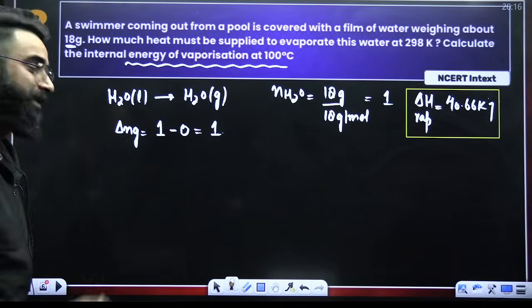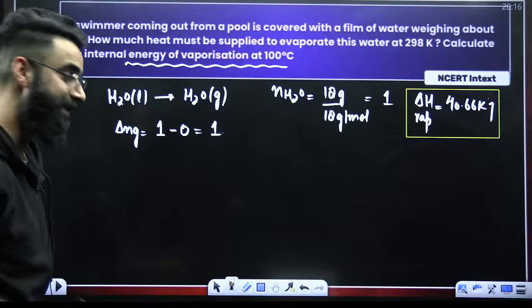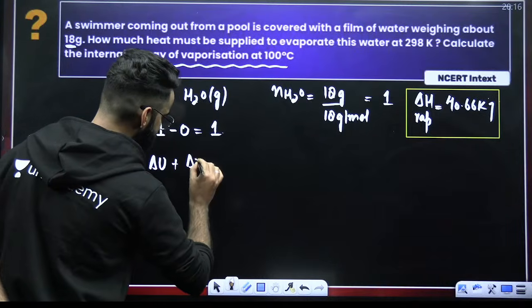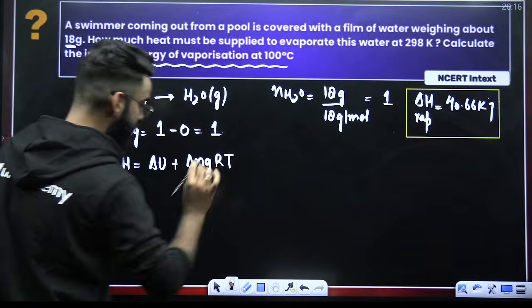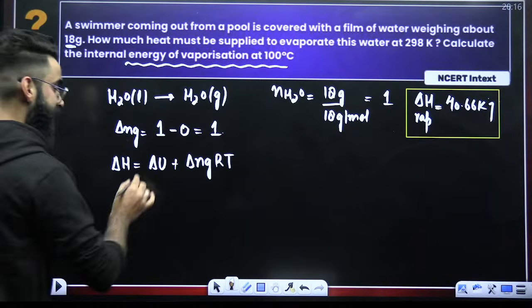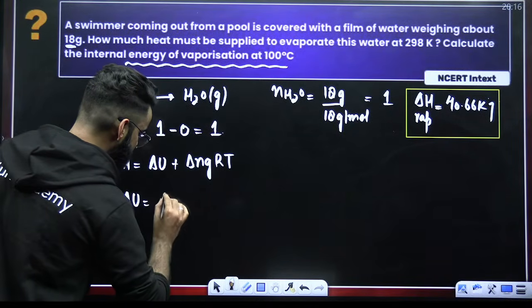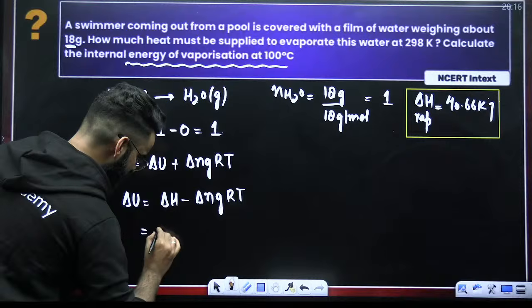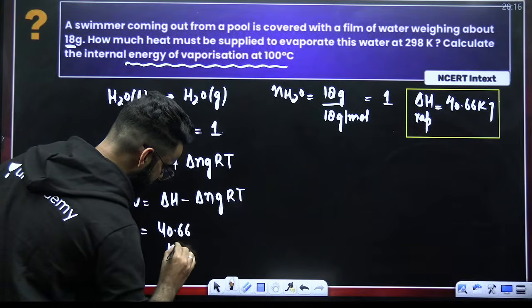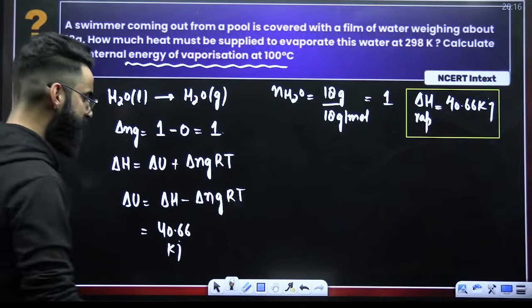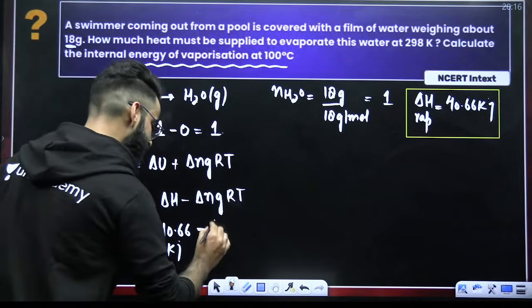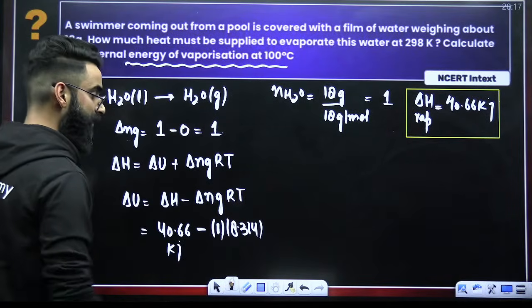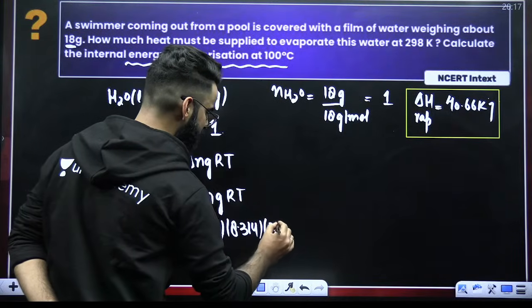Now, I believe you are all familiar with the relation between delta H and delta U. My dear students, delta H is equal to delta U plus delta Ng RT. This is something everybody should remember. What am I supposed to calculate? I am supposed to calculate delta U. So delta U is equal to delta H minus delta Ng RT. The value of delta H is 40.66 kilojoules, minus delta Ng, which is 1, times R, which is 8.314 joules per Kelvin per mole, times the temperature, 100 degrees, which means 373 Kelvin.